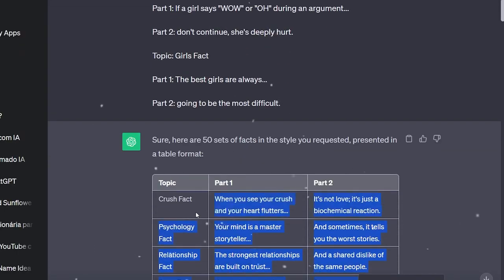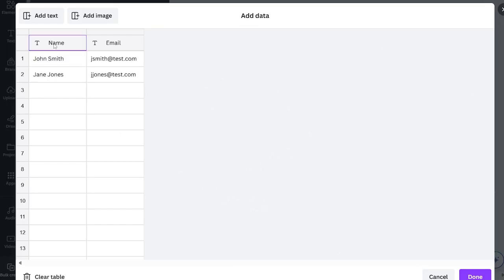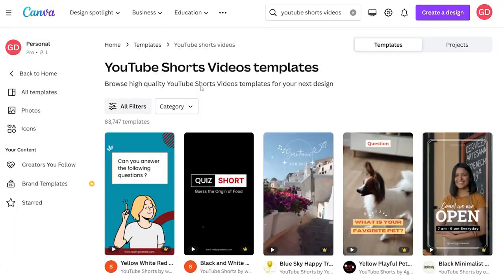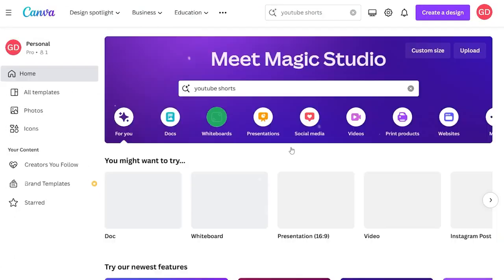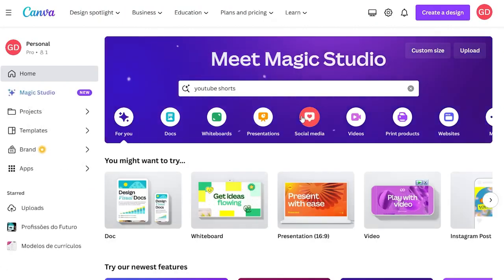Copy the entire table of prompts. We'll use the next tool for automated editing to compile numerous videos quickly and efficiently. Now you'll observe that I can generate 50 videos with just a little bit of tweaking and adjusting. Let's continue to the next step.